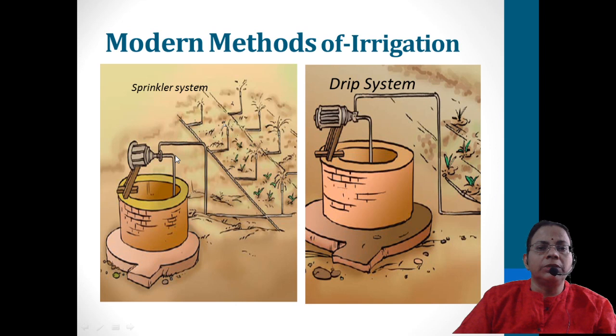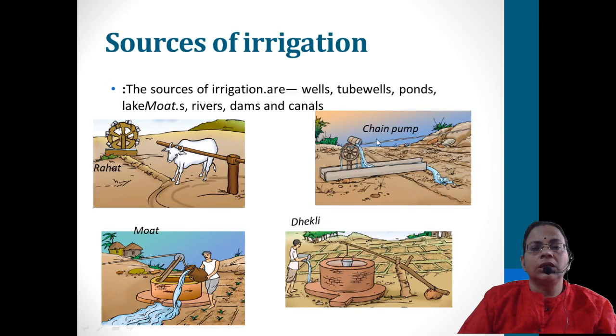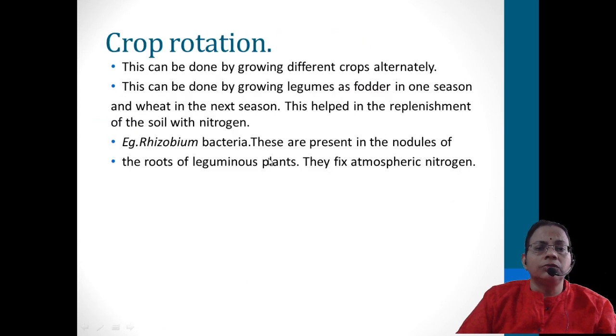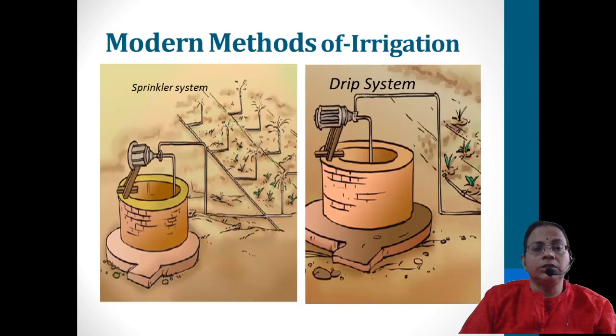Now this is the modern method, by using the pump. You can see here within the figure itself, the motor is fixed, so it is machines only. With the help of a machine we can do it. The other side was with animals or other mechanical implements, but here it is with the help of a machine. So surely we need electricity; these are electricity driven methods only. Electricity or any other fuel, that is petrol driven or whatever it is.